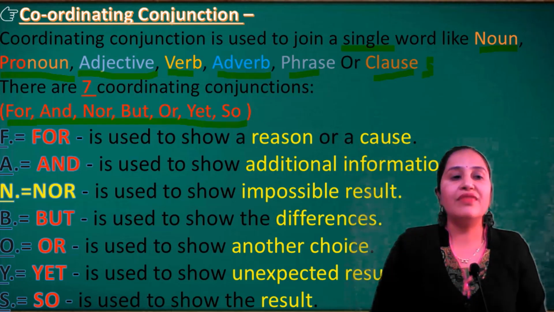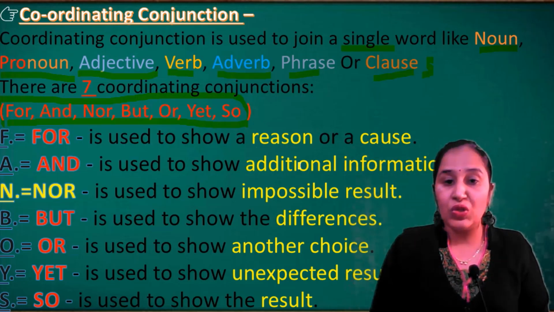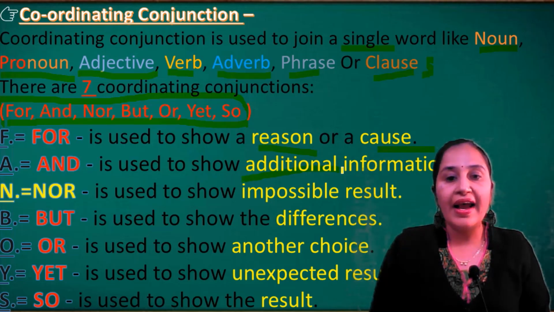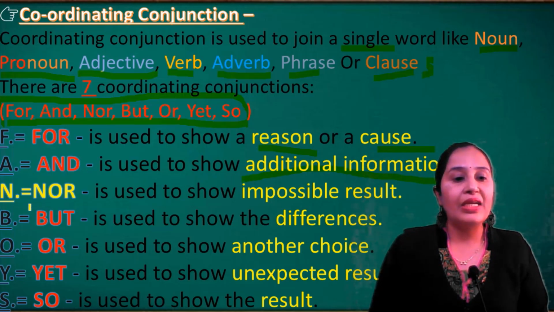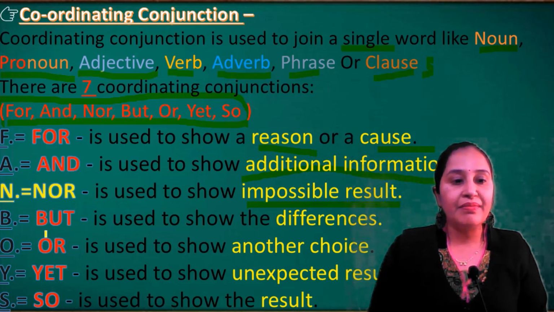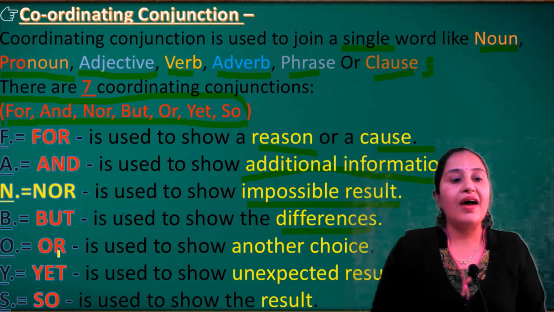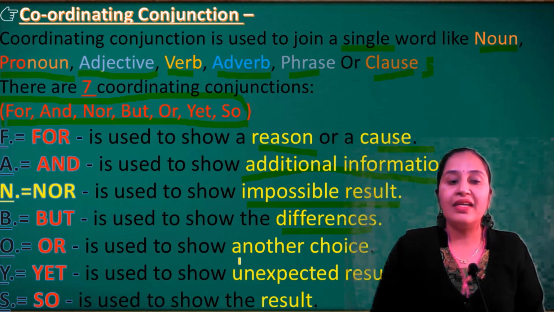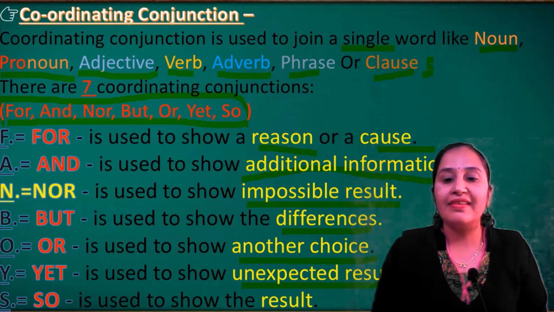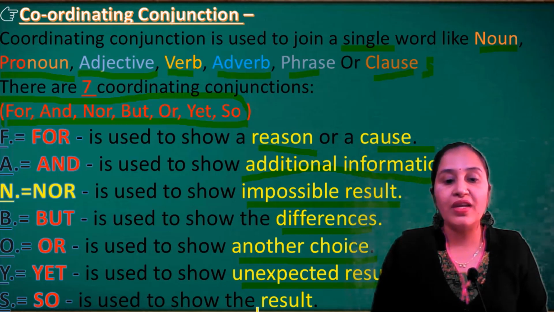You know the FANBOYS. This is the short form formula to remember coordinative conjunctions. F, for, is used to show the reason or cause. A, and, is used to show additional information, and N, nor, is used to show the impossible result, and B, but, is used to show differences, and O, or, is used to show another choice, Y, yet, is used to show the unexpected result, S, so, is used to show the result.